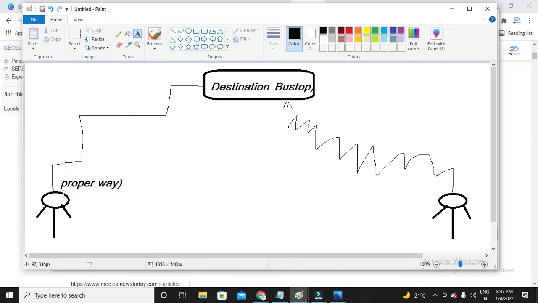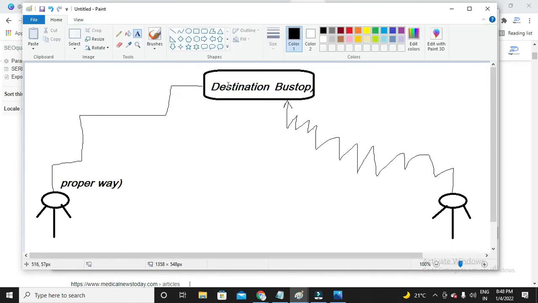But if he goes on a highway, he has to follow all the traffic rules. If he has to reach the bus stand, definitely he has to follow all the traffic rules and reach the destination. But it is safe to go this way. Why? Because he will be following all the traffic rules, and the roads would also be very clear. There would be no risk here. Okay, so it is very safe, but the only disadvantage is that it will take a longer time for him to reach the destination.